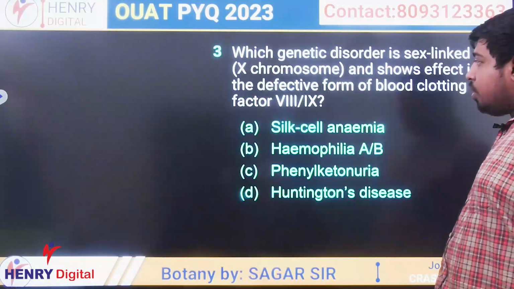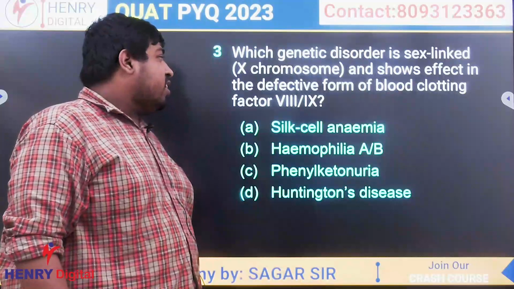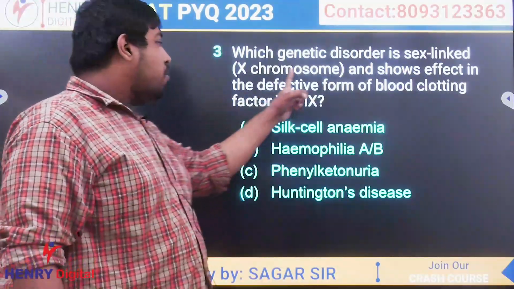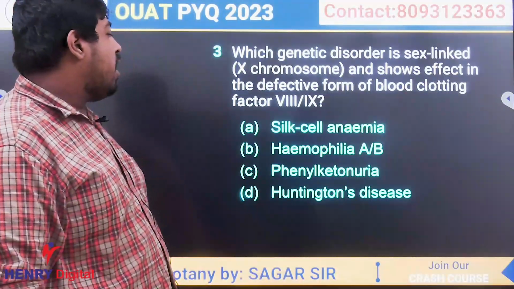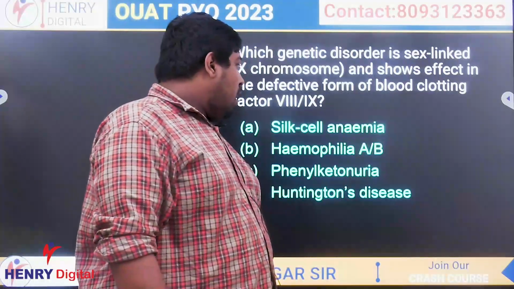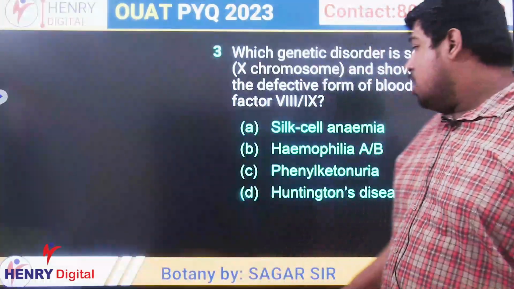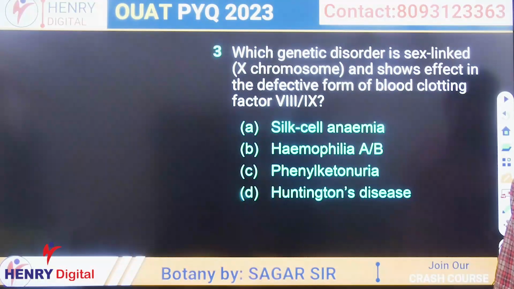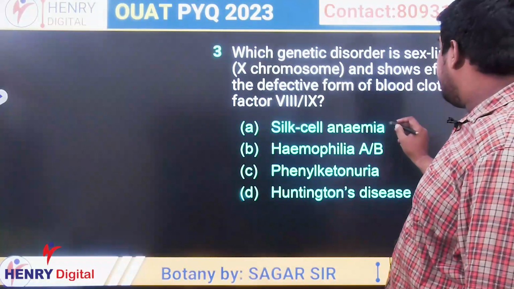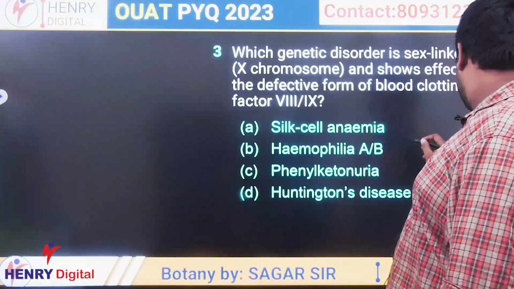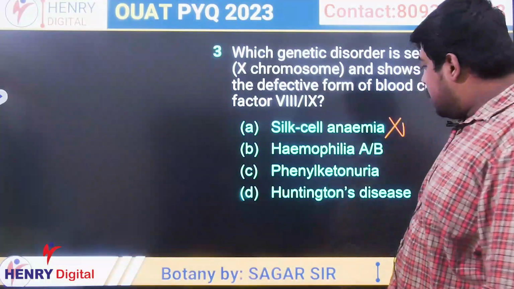Okay. Then the next question was, which genetic disorder is sex-linked? That is X-linked and shows effect in the defective form of blood clotting factor, either VIII or IX, means 8 factor or 9 factor, basically called Christmas factor. Then which disorder will it be? First option was sickle cell anemia. Sickle cell anemia is an autosomal disorder. In this case, RBC becomes sickle shaped. So it will not be the answer.